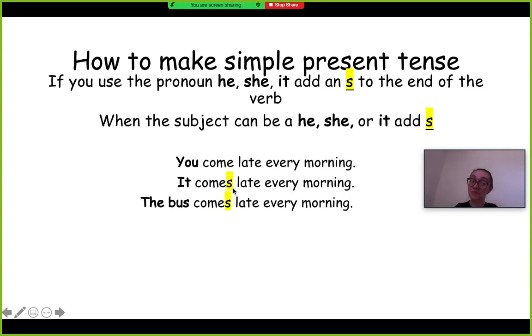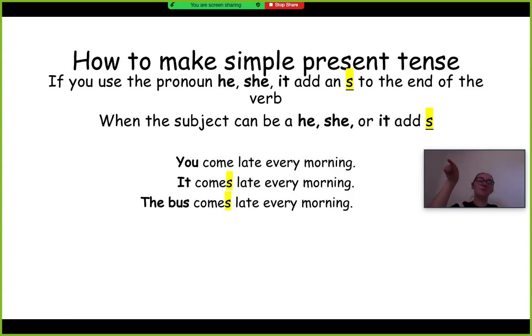It comes late every morning. The bus comes late every morning. So that's just to show you how we add the S to the end of the verb if it's a he, she, or an it, or if we're talking about something that could be a he, she, or an it. So basically, if it's talking about one other person or thing, just one, and it's not you, okay? But you, we need to not put an S at the end, even though you is another person that isn't yourself. We call it third person, he, she, or it.